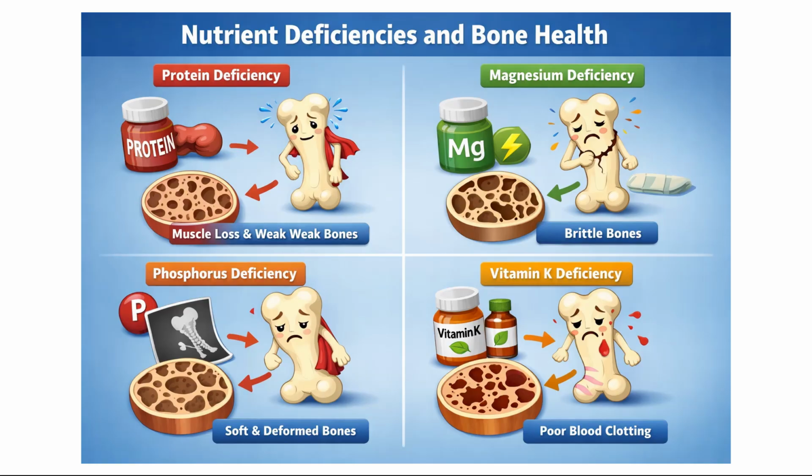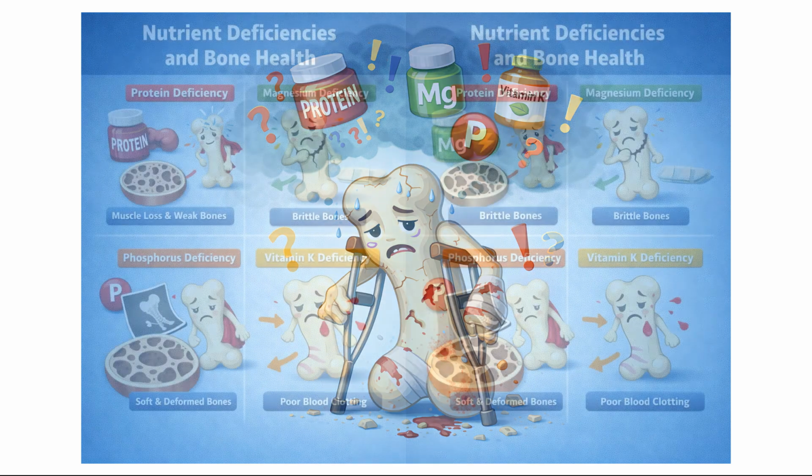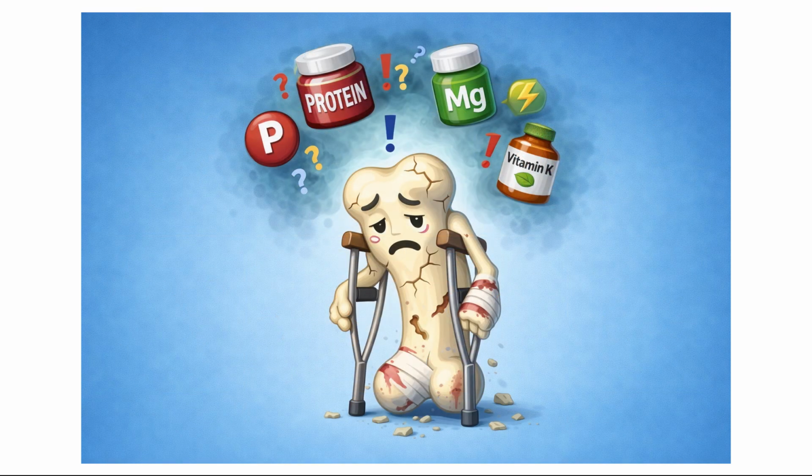Number 6. Nutritional deficiencies beyond calcium. Look, bone health depends on a range of nutrients beyond calcium and vitamin D. Protein is essential for the bone matrix. Magnesium, phosphorus, vitamin K, and trace minerals like zinc are critical for both formation and maintenance. Poor diet or malabsorption disorders can deprive bones of these essentials, leading to weakness and deformity. Balanced nutrition supports lifelong skeletal health.